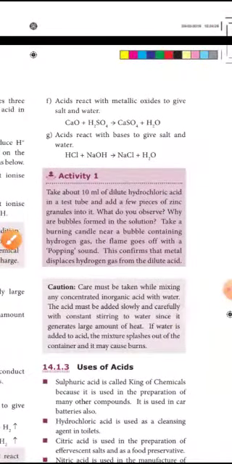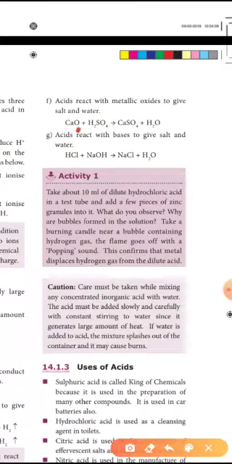Then acid reacts with metallic oxide to give salt and water. Metal means calcium; metallic oxide means CaO. It reacts with sulfuric acid to form calcium sulfate and water. Calcium sulfate is a salt.